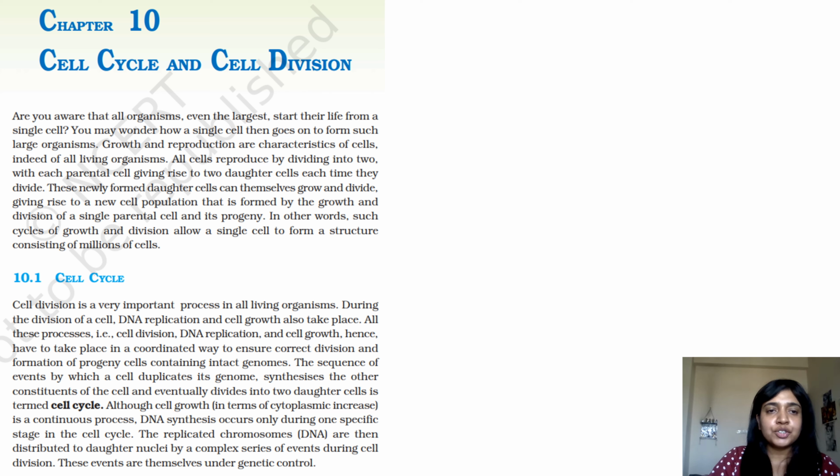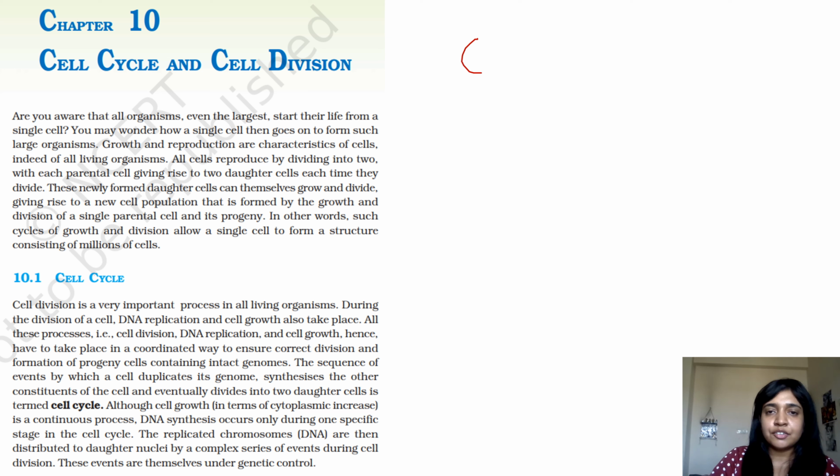Okay. So are you aware that all organisms, even the largest, start their life from a single cell? We all know that, right? You may wonder how a single cell then goes to form such large organisms. Growth and reproduction are characteristics of cells, indeed of all living organisms. All cells reproduce by dividing into two, with each parental cell giving rise to two daughter cells. We all know that, right?